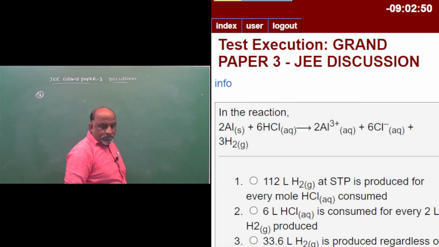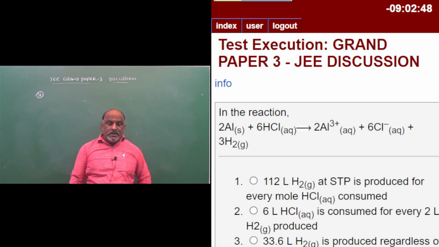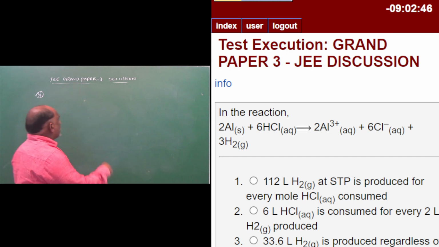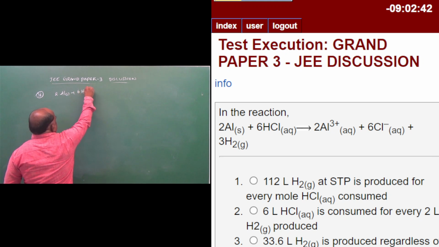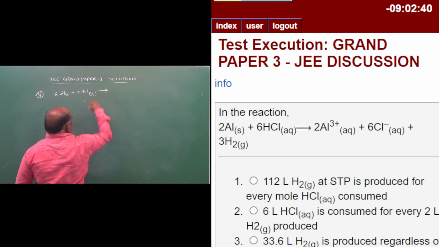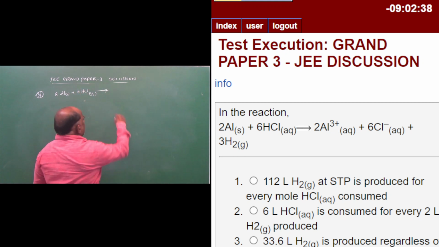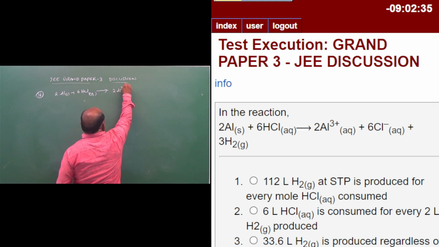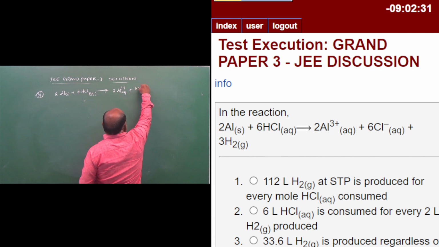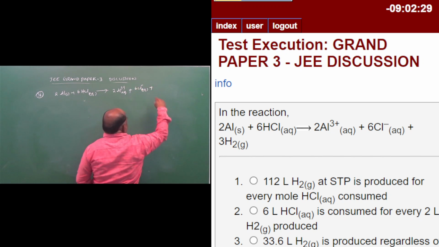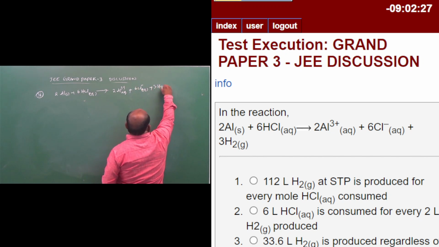Question number 38, numerical background. In the reaction 2Al(s) + 6HCl(aq) gives rise to 2Al3+(aq) + 6Cl-(aq) + 3H2(g).